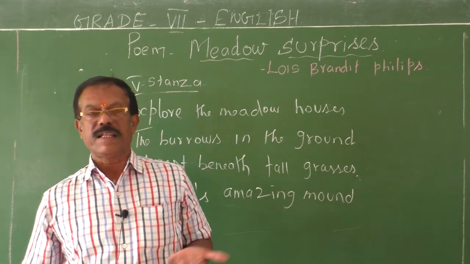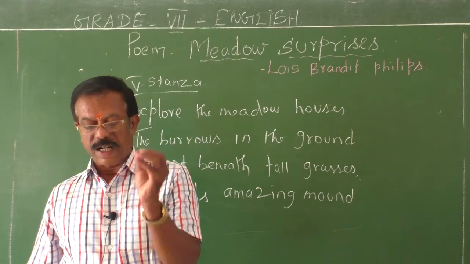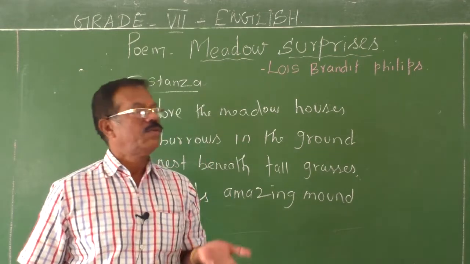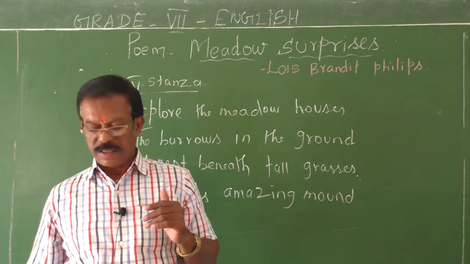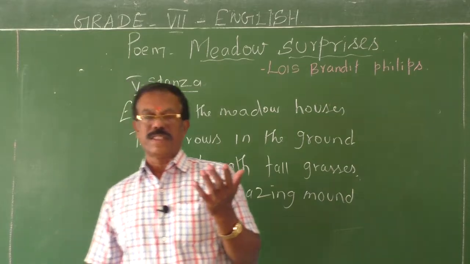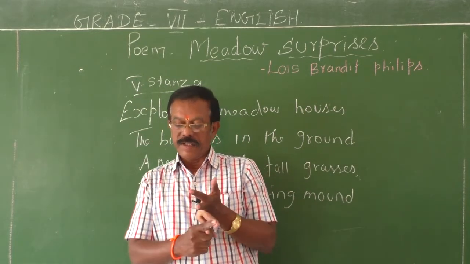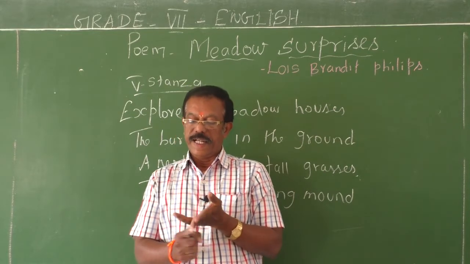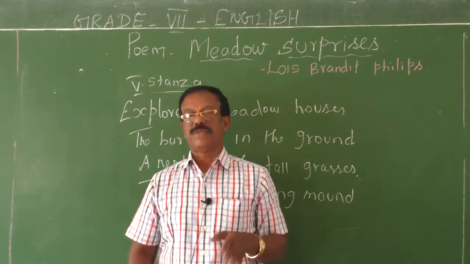And it has another meaning also. Meadow houses are a reference to several houses. If you walk through the meadows, you can find several houses which inhabit the small insects, birds and animals that live in the meadows, such as burrows, nests and mounds.